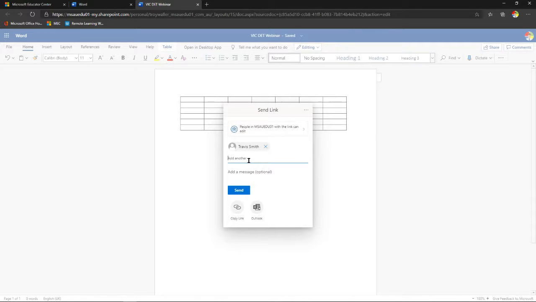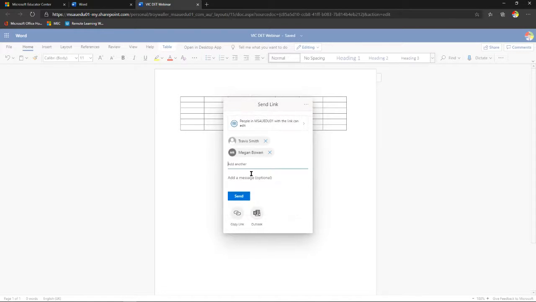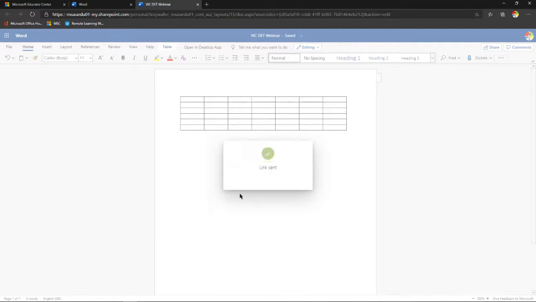And then let's say I've got a student in my group. Her name is Megan. There she is, Megan Bowen. So I'm going to add Megan, bang, bang, bang, add all my students, and then I click send. Now they are going to get an email notification inviting them to this document. All right, but we'll talk about that a little bit later.